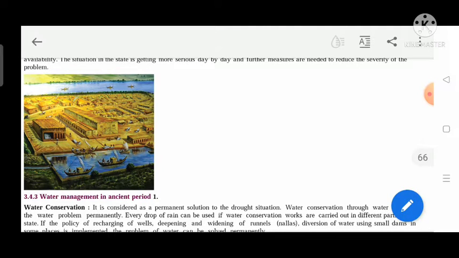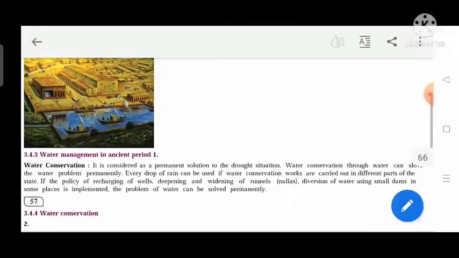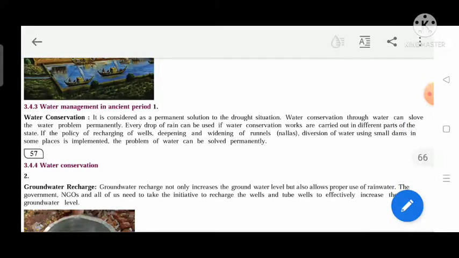Here you can see a civilization, a village area in this image, where water is present and the people are using it. Water conservation is considered a permanent solution to the drought situation. Water conservation means to conserve, to save the water. Water conservation can solve the water problem permanently. Every drop of rain can be used if water conservation works are carried out in different parts of the state.